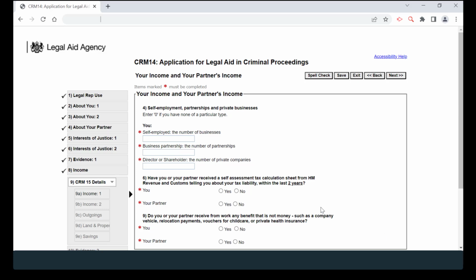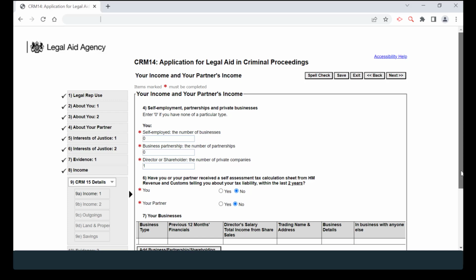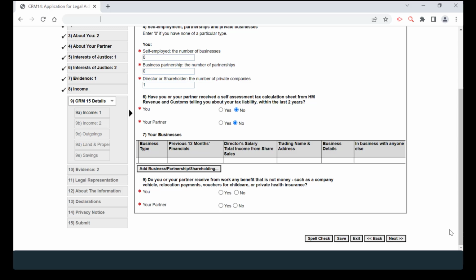Moving on, we continue to you and your partner's income. For self-employment, partnerships or private businesses, you will need to enter the number of businesses for each type. Please enter 0 should you have none of a particular business type. Next, please answer yes or no as applicable to the question in relation to your self-assessment tax liability within the last 2 years with HM Revenue and Customs. Again, this will be for both you and your partner.